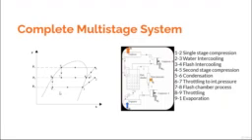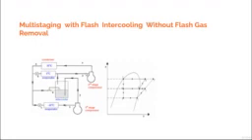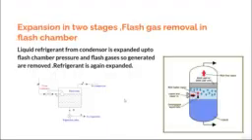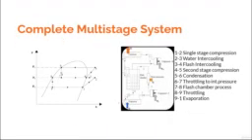So if you compare this figure with the earlier one, the refrigerating effect, which is the enthalpy difference across the evaporator, in this case H1 minus H7, is less than this case. You see that if it was expanded from 6 to 8 directly, the refrigerating effect would have been less. Here what you find is that because of removal of flash gas, you are getting a gain in the refrigerating effect. From H1 to H9 is now the new refrigerating effect because of flash gas removal. So this is a complete arrangement of multi-staging, very desirable arrangement of multi-staging, where let me explain this figure now for you, where we will discuss all the cases.